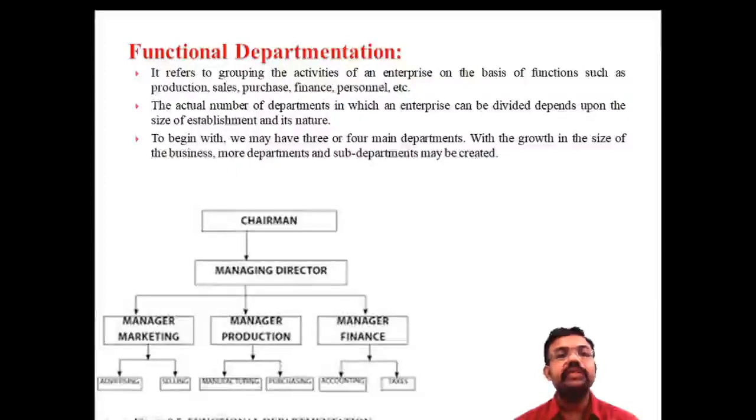That means the actual number of departments into which an enterprise can be divided depends upon the size and nature of the establishment. And there are different types of departments here, like sales, purchase, finance and personnel. These are different forms of functions relating to the organization. So this category of departmentation is known as functional departmentation.